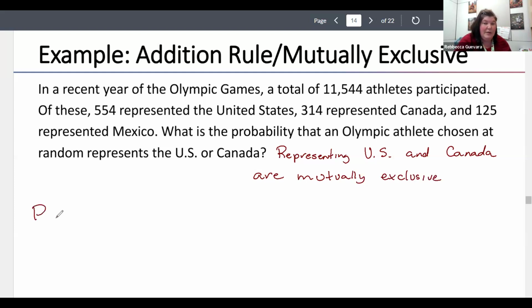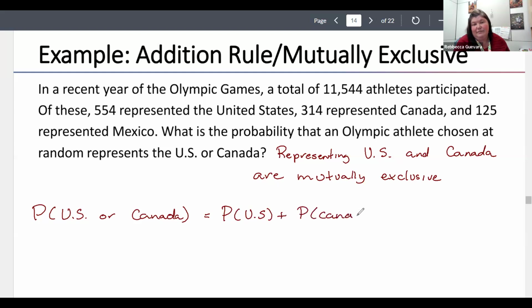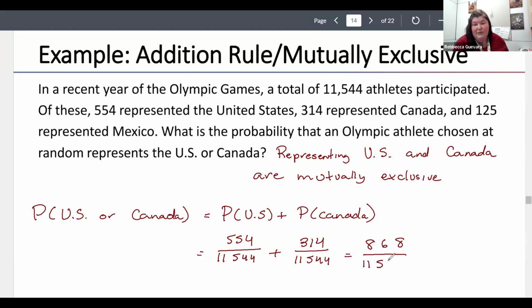So the probability that somebody represents the US or Canada is basically the probability that they represent the US plus the probability they represent Canada. So we have 554 out of 11,544 for the US. We have 114 out of 11,544 for Canada. So that is going to be 868 out of 11,544 that represent US and Canada.